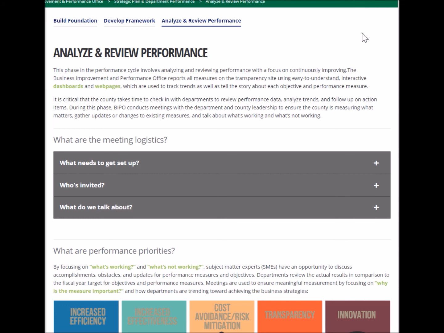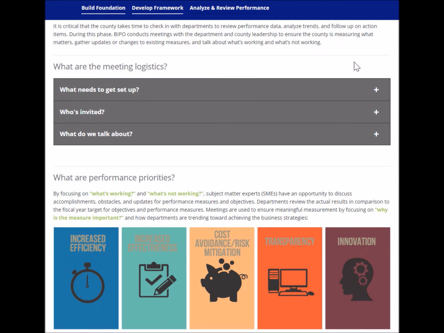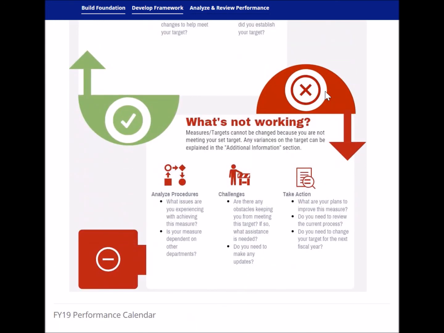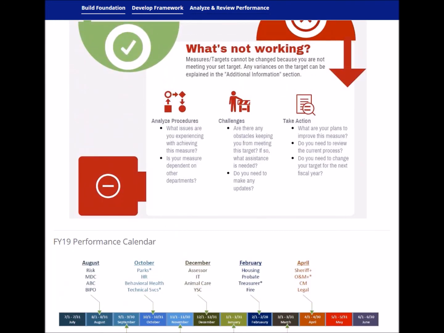We spend most of our time here as we meet with departments throughout the 2-year cycle. Here we talk about a few key things with regards to performance, like how are they working towards the business strategies, what's working, what's not working, and what can they do to improve performance.